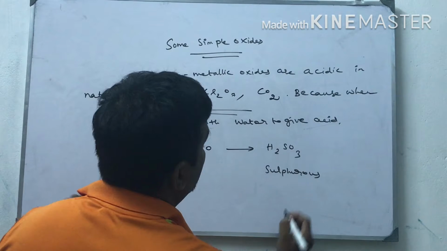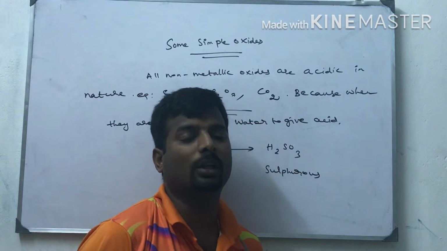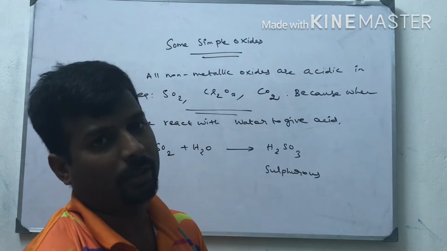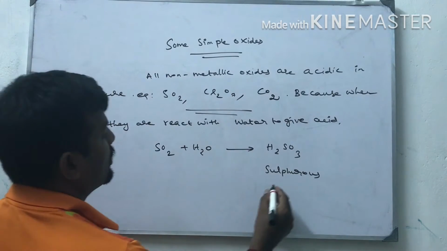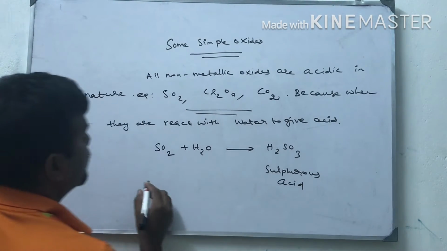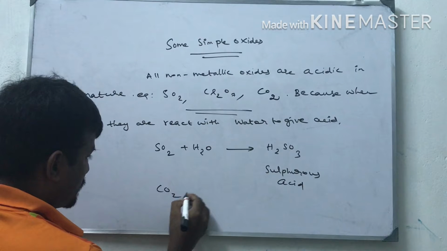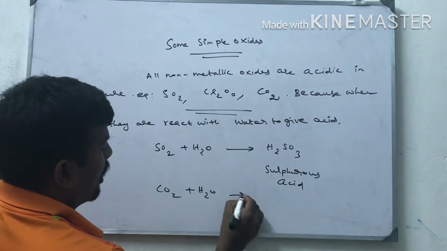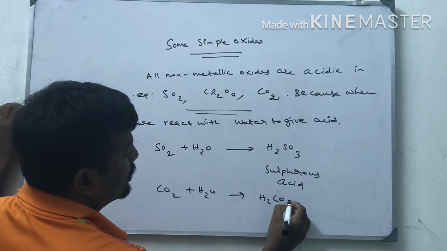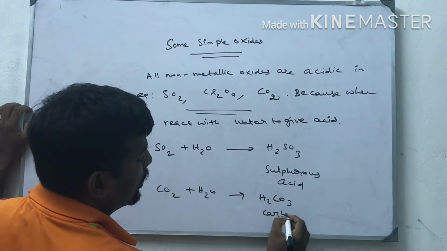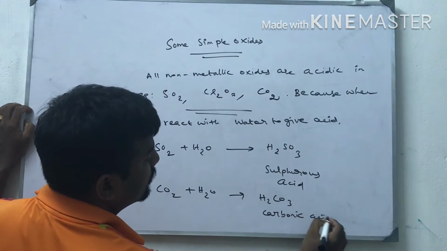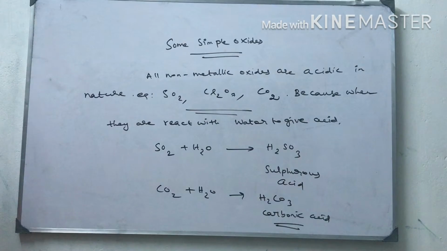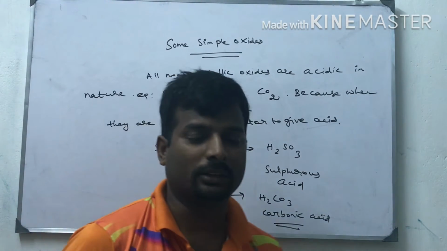So whenever a non-metallic oxide reacts with water to give acid, the non-metal oxide is acidic in nature. Next, carbon dioxide reacts with water to give carbonic acid, H2CO3. So these are all examples of acidic oxides.